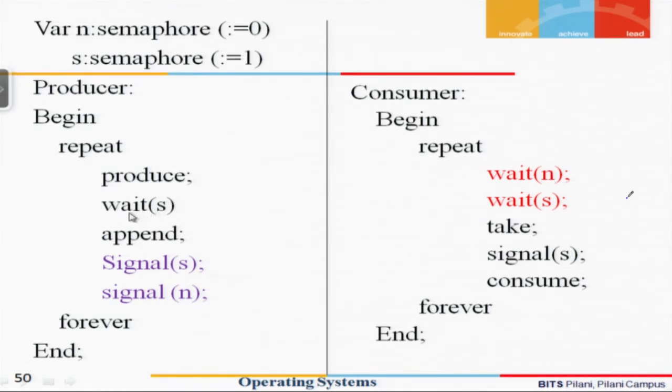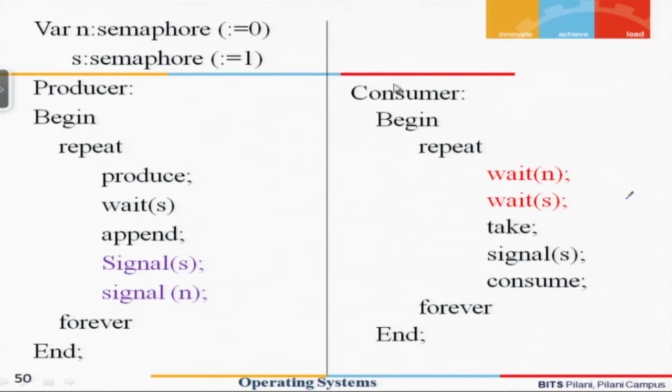Now when the producer executes wait S, the value of S will become -1, so this process will get blocked. We can very clearly see that the consumer is blocked because the value of N is negative, and the producer is not able to enter to append.